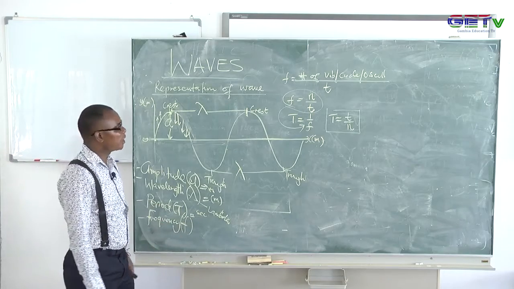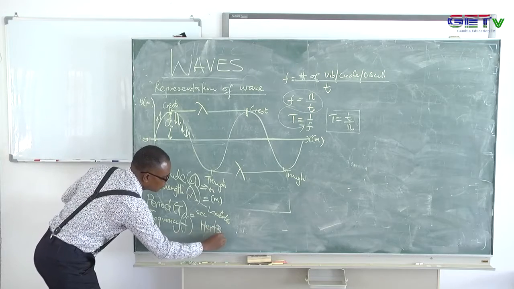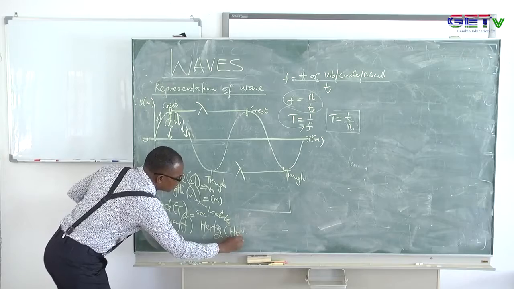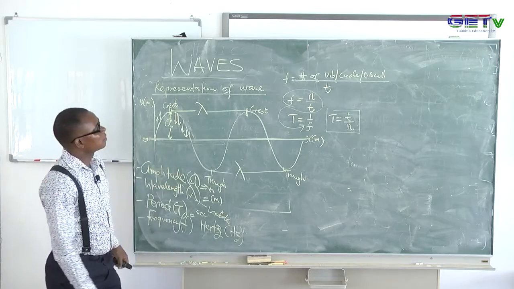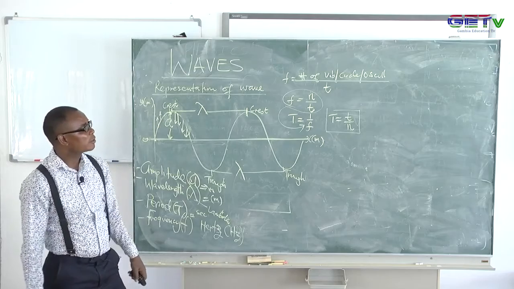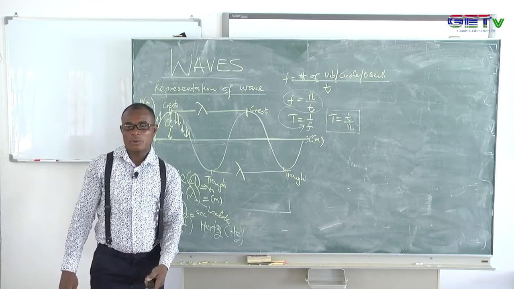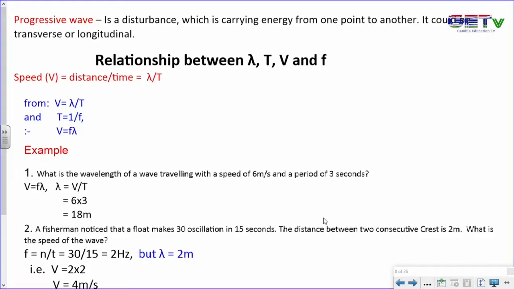And the frequency is measured in hertz. Remember that? It is measured in hertz, which is Hz. So I'll just give you a notation over there, so we can see what happens with the period. So I'll go back to the progressive wave again.